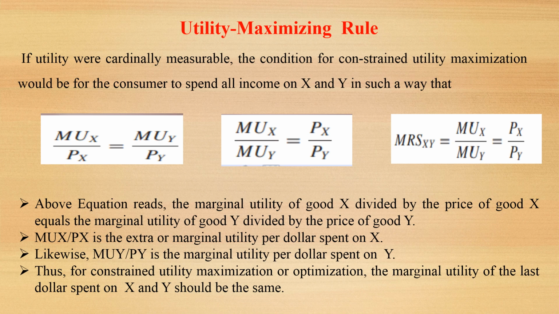The ratio of marginal utility of X divided by marginal utility of Y is called MRS. It is called the marginal rate of substitution.